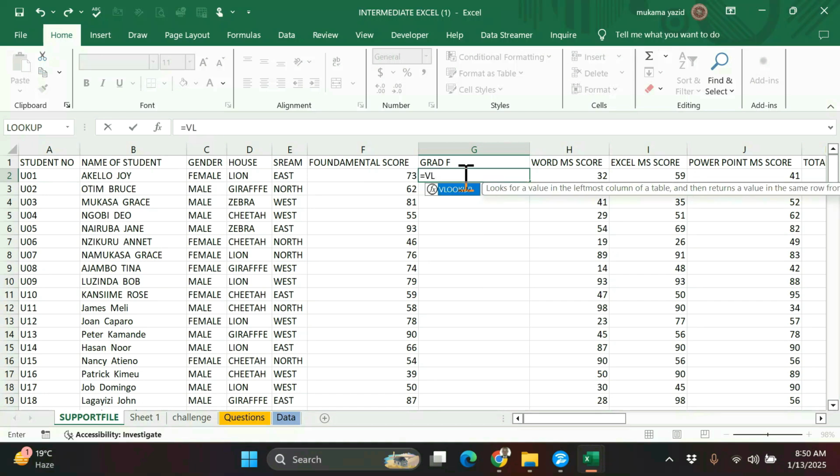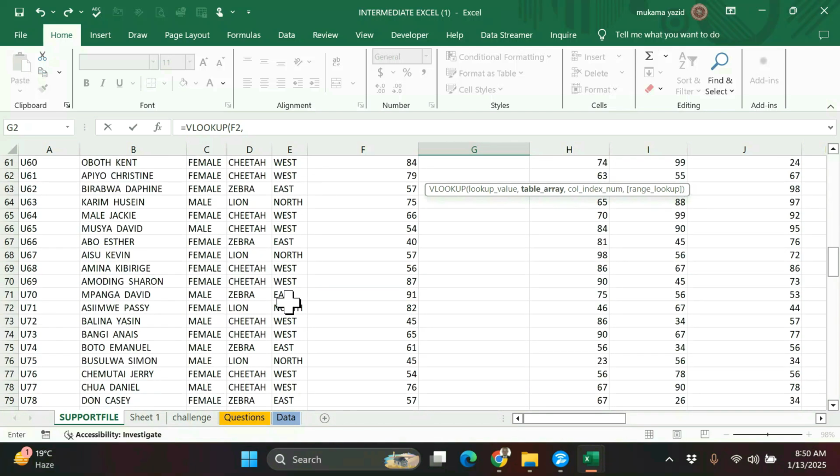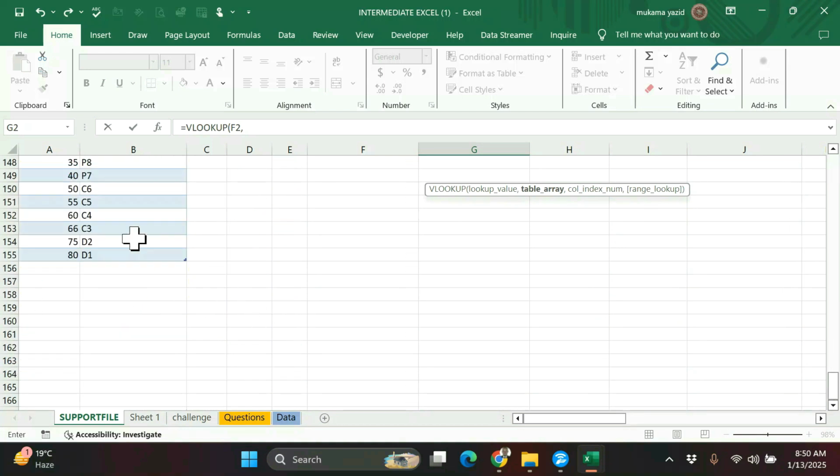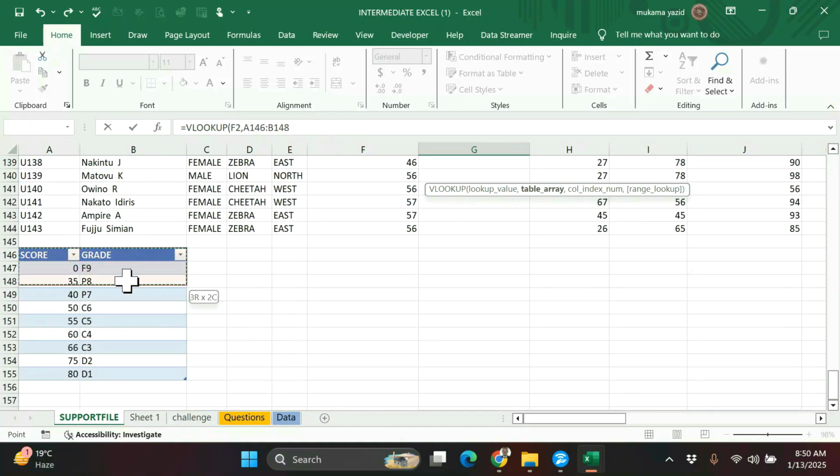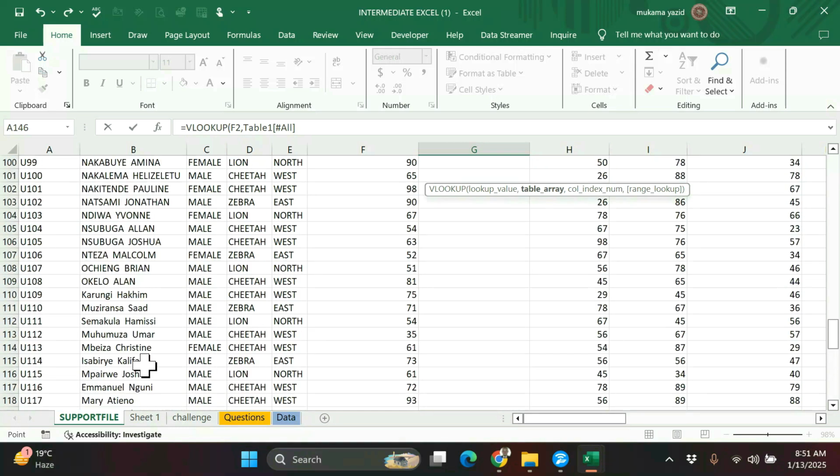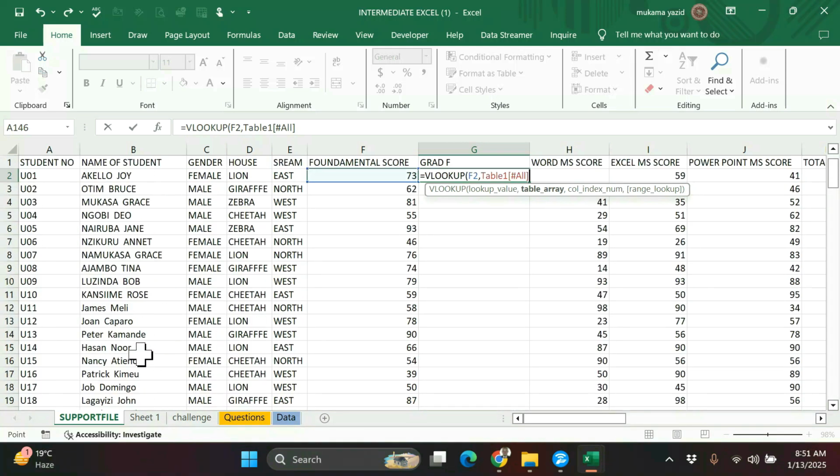That is the first option. My first thing, that is the lookup value. My lookup value is this first score, which I have already in my table, then comma. Then the second thing, the table array. The table array, this is the one we just formed. So we can highlight this. After highlighting, that is the table. You confirm it's okay, then comma.